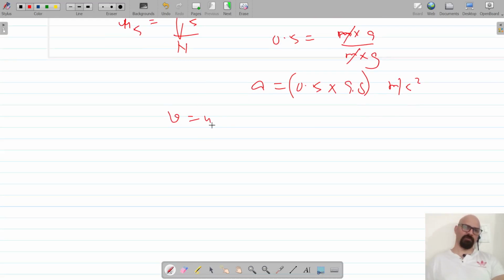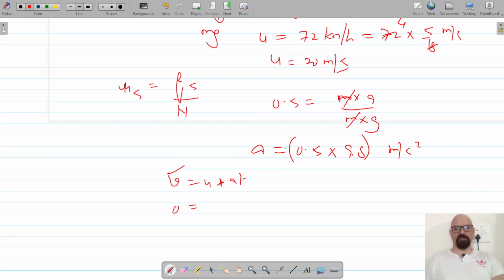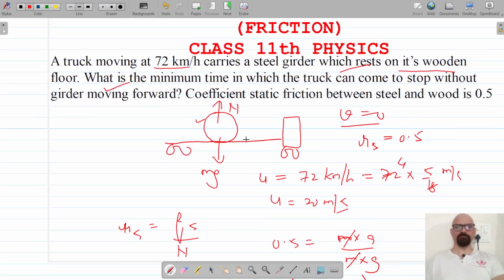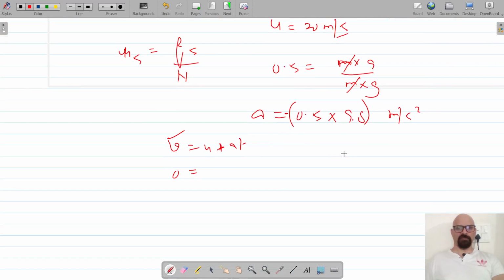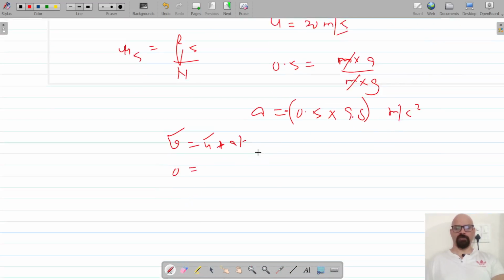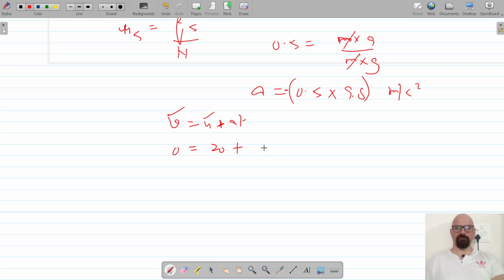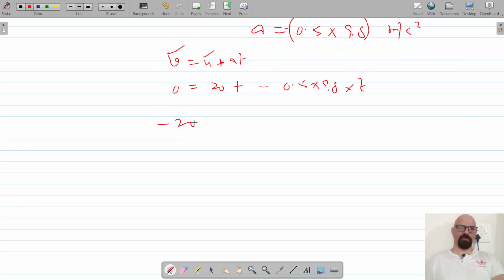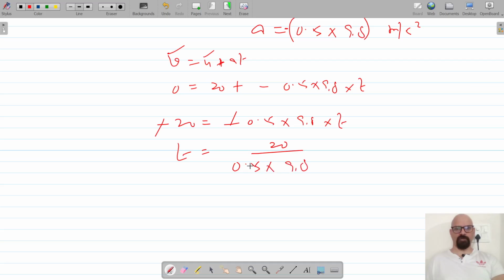So let's use the equation v is equal to u plus at. Final velocity is 0. This is actually the retardation, so the acceleration has to be negative, and u is the initial velocity, which was 72 km per hour, that is 20 meter per second. So 0 is equal to 20 plus negative of 0.5 into 9.8 into t. So negative 20 is equal to negative 0.5 into 9.8 into t. The negatives get cancelled, so time is equal to 20 upon 0.5 into 9.8.